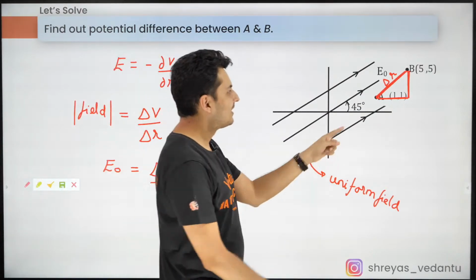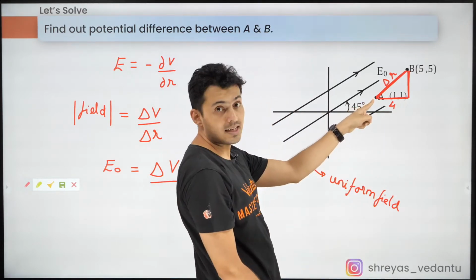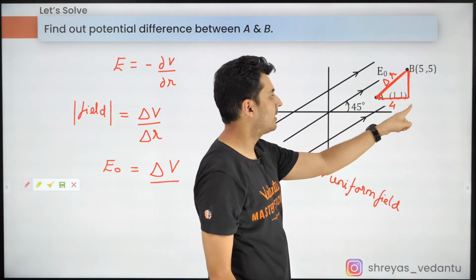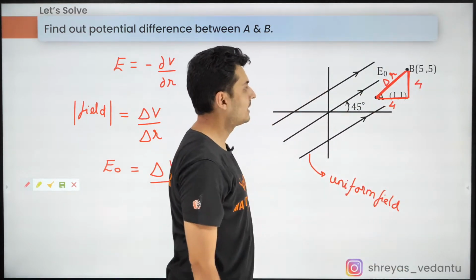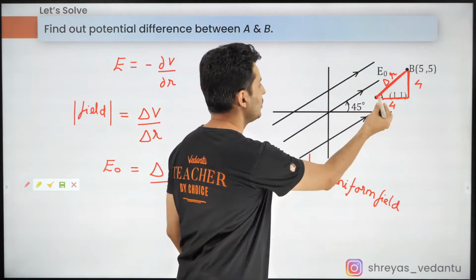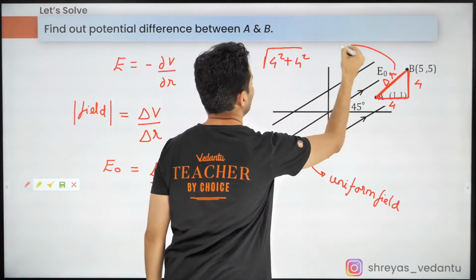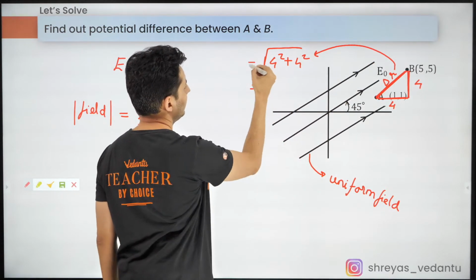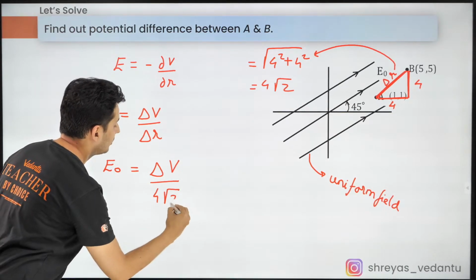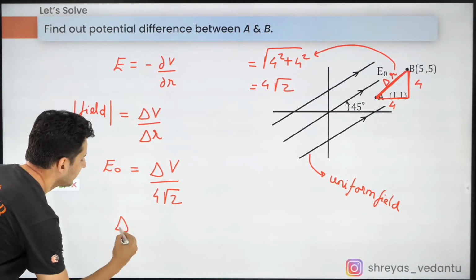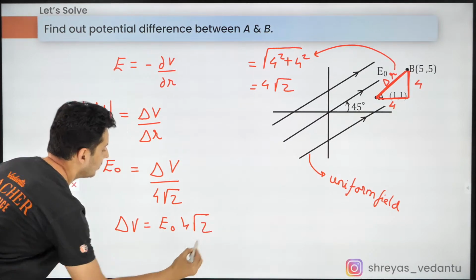Very good. This point has x coordinate as 1, this point has x coordinate as 5, so obviously the base is 4. The difference will be 4. Same thing applies for height. So what will be delta R? Use Pythagoras: square root of 4 square plus 4 square. That is nothing but 4 root 2. So just substitute it over here. Hence, what is delta V? It is E0 times 4 root 2. That's the answer.